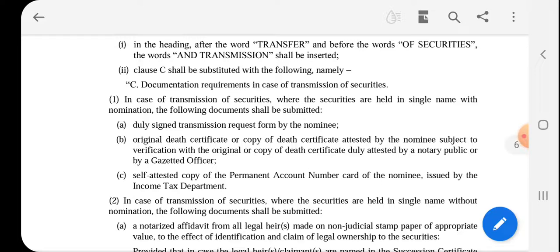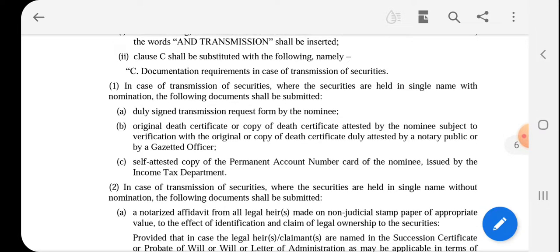And third, a self-attested copy of the PAN card of the nominee issued by the Income Tax Department. These are the three documents where the securities are held in a single name with nomination.